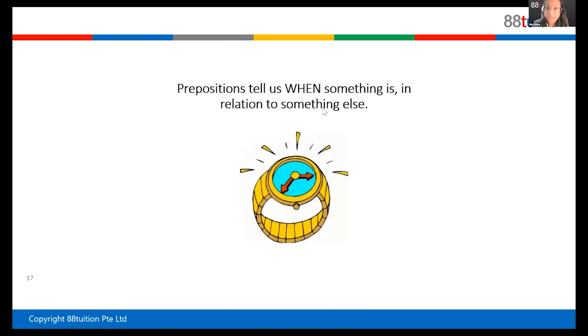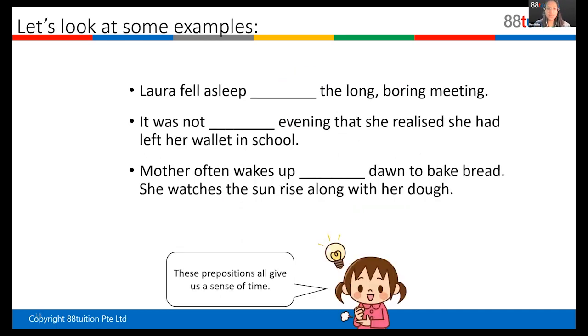Next, examples of time. Okay, when is it going to happen? For example, here. Laura fell asleep what? The long and boring meeting. So it's happening right now. Do you say during? Yes, very good. During the long and boring meeting.